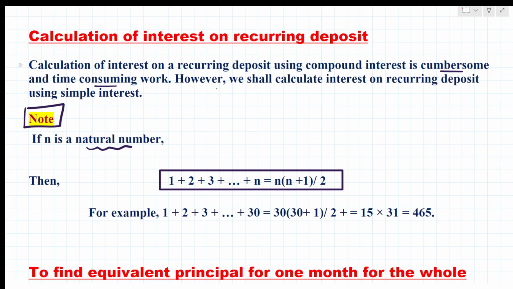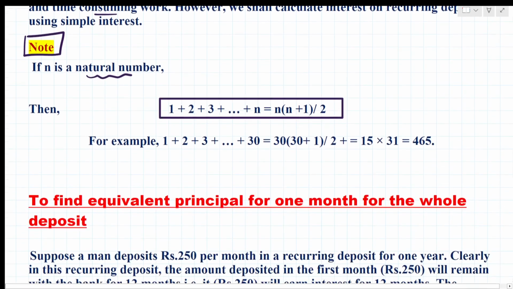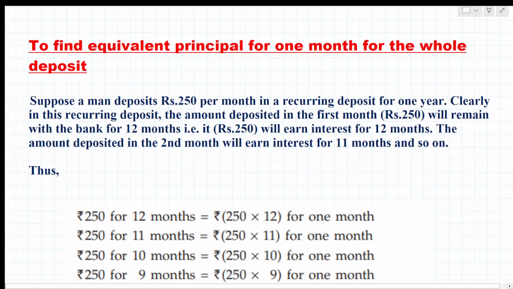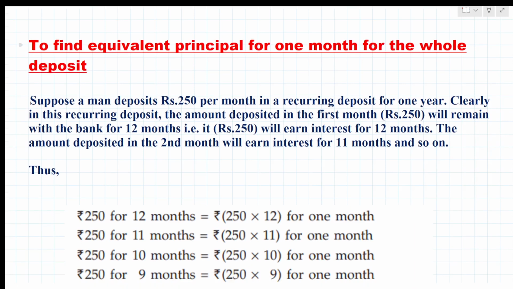So calculation of interest on recurring deposit using compound interest is cumbersome and time consuming work. However, we shall calculate interest using simple interest. Here we have to find the equivalent principal for 1 month for the whole deposit. I'll explain each and everything while solving the example also.